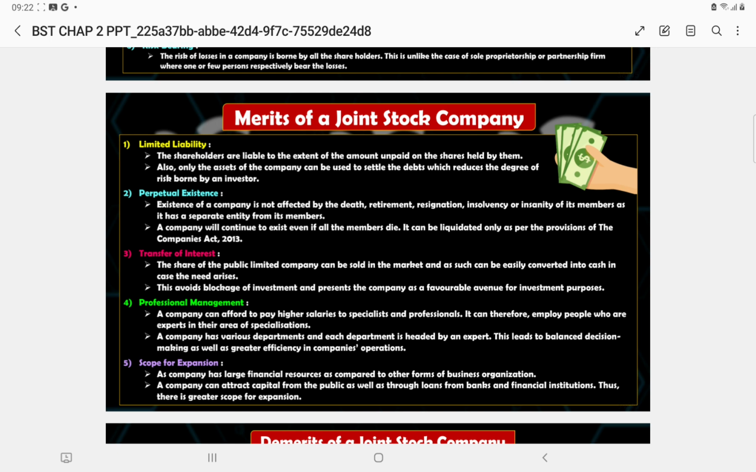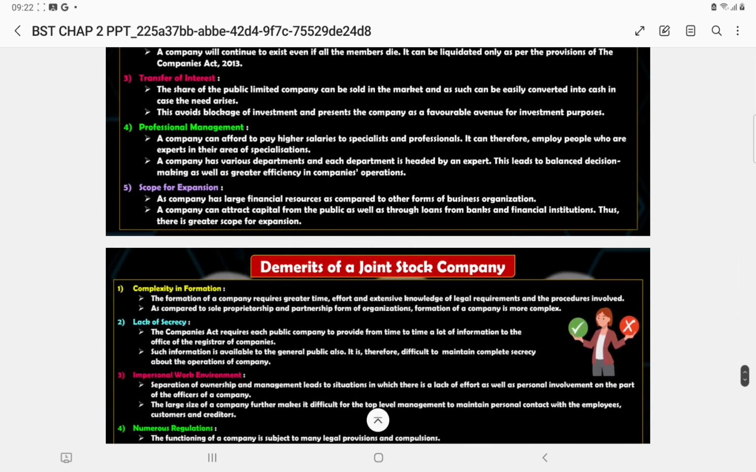Liability is limited up to the unpaid amount. It will not be affected by death or retirement or resignation. That's why it is termed as perpetual existence. Transfer of interest, you can sell your shares anytime to anyone, so that interest is being shifted from one person to the other one. Professional management, you have expert people, specialists for dealing and handling the things. Scope of expansion, you can hire more people, you can invite application for purchasing of the shares.